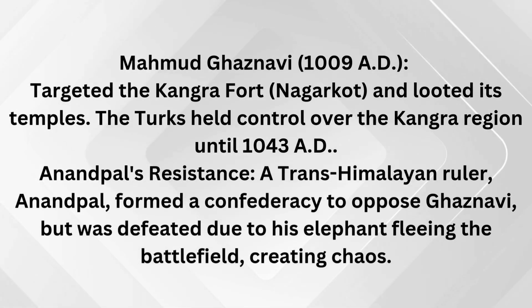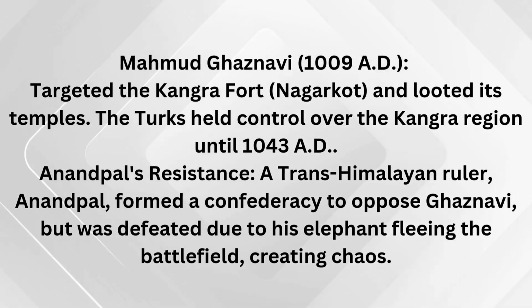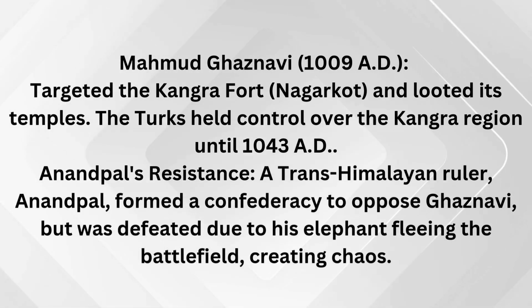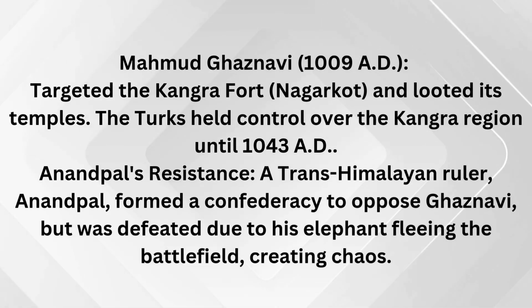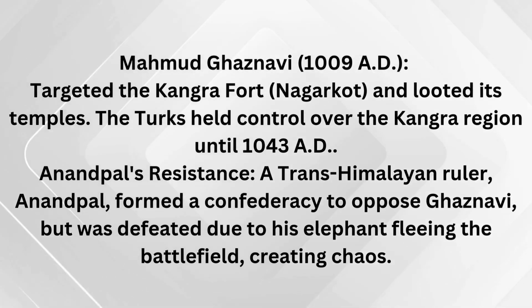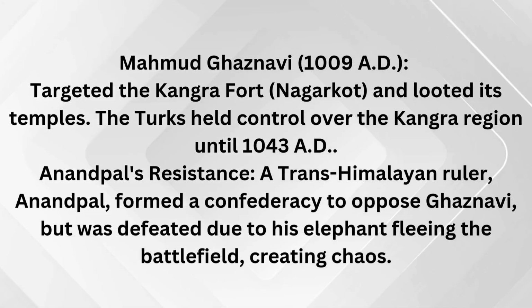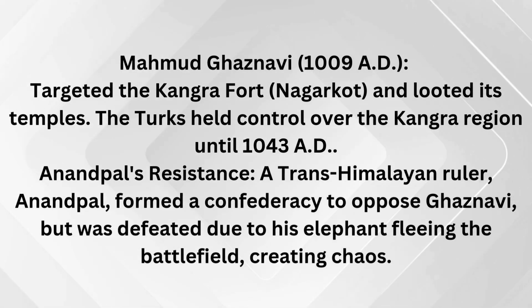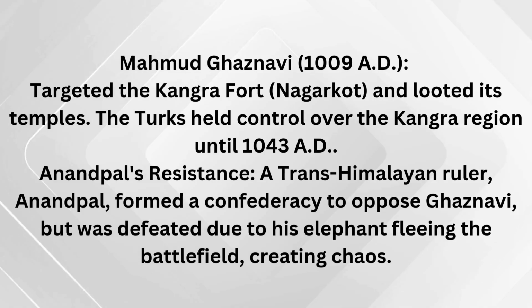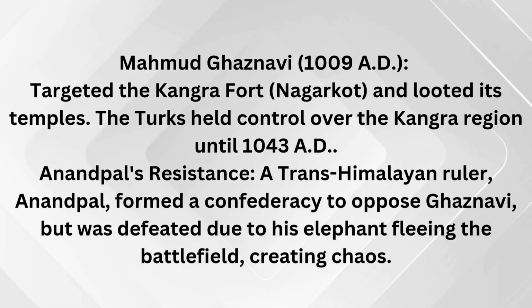Ghaznavi, 1009 AD, targeted the Kangra Fort, Nagarkot, and looted its temples. The Turks held control over the Kangra region until 1043 AD. Anandpal's resistance: a trans-Himalayan ruler, Anandpal, formed a confederacy to oppose Ghaznavi, but was defeated due to his elephant fleeing